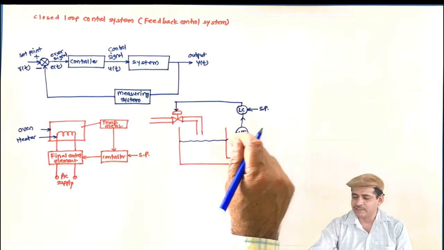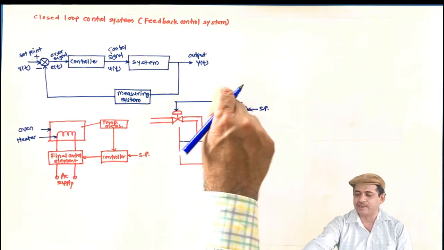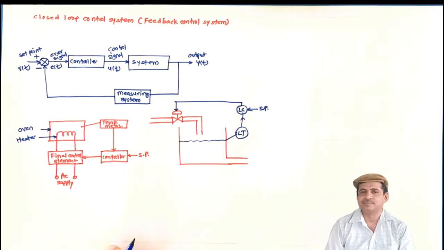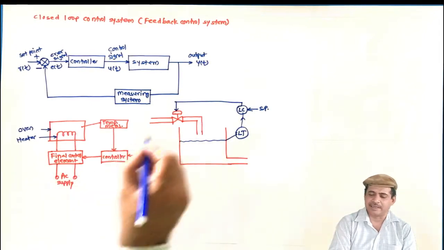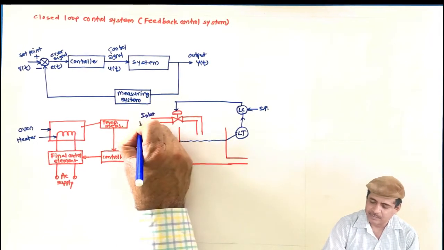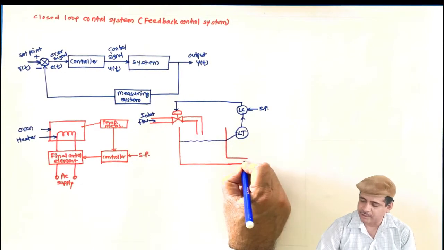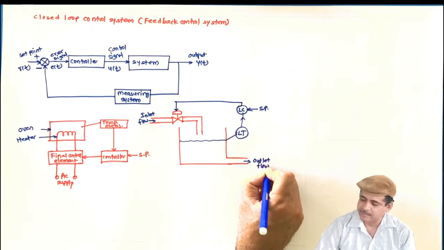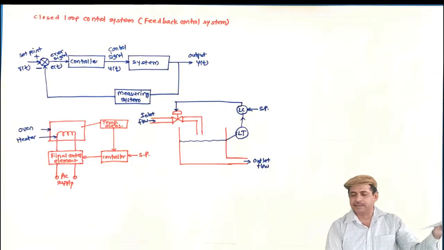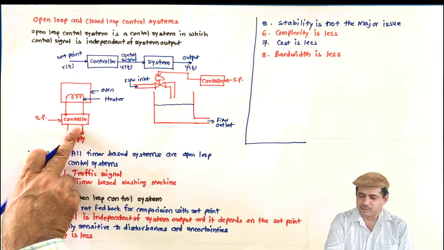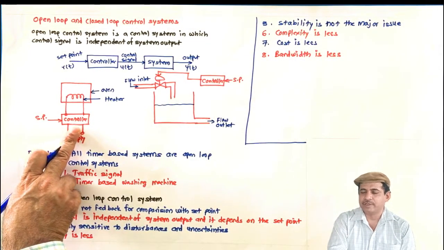So see, level is continuously measured and compared with the set point. Accordingly it is decided what should be the movement of the valve to set the level inside the tank. This is the inlet flow, this is the outlet flow. So the systems earlier, here the same systems, were open loop control systems.